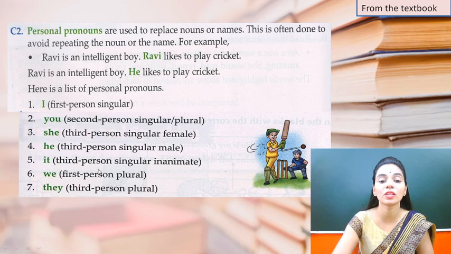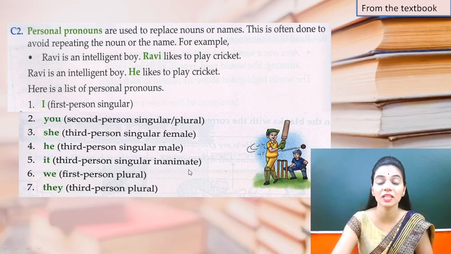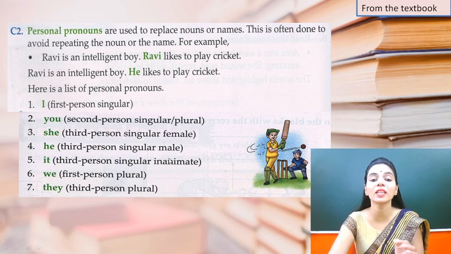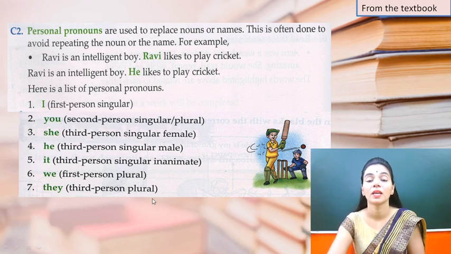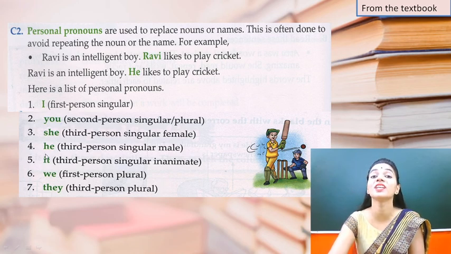It is used for the singular inanimate. Inanimate means non-living things, or anyone that is not a human being. Man and woman को छोड़ के, for all other third persons it is used.